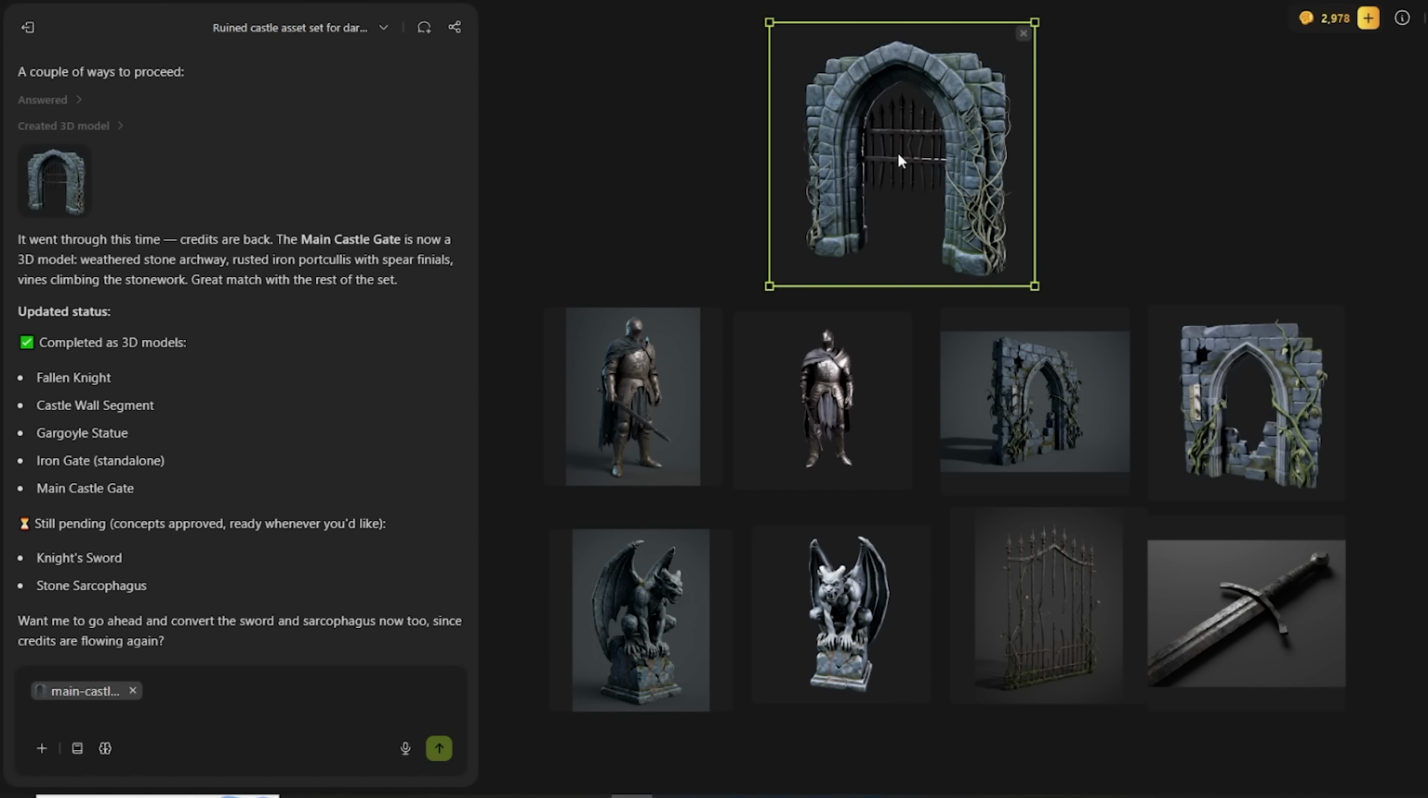The stone texture is reading correctly. The roughness on the surface matches the dark blue-gray palette we locked. The iron portcullis has the right level of rust and oxidation. This is production quality, not a rough sketch. Not satisfied with something? Don't start over, just type it in chat. I'll type, "The archway feels too symmetrical. Add some crumbling damage to the left side and more overgrown moss at the base."